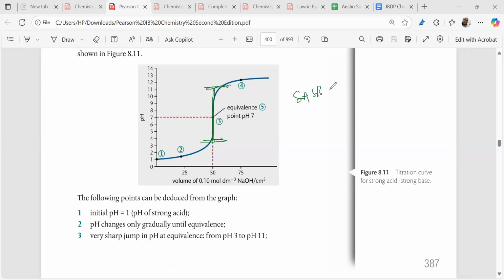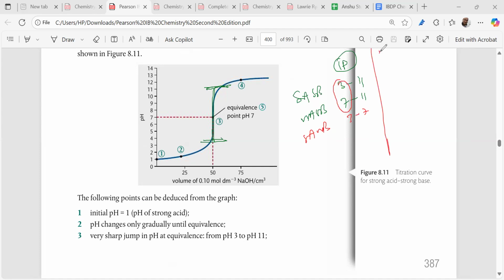Now we have to know the inflection points. Strong acid, strong base will have an inflection point of how much? 3 to 11. Please note down this inflection point, IP. Weak acid, strong base will have an inflection point of 7 to 11. Then I'm writing in red: strong acid, weak base will have an inflection point of 3 to 7. See, you can memorize like this.